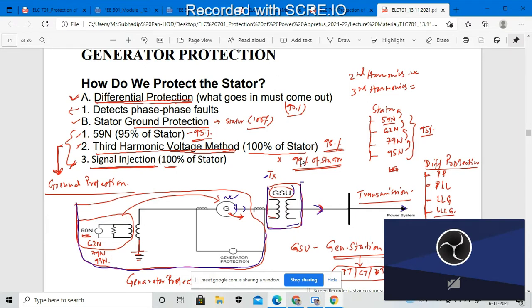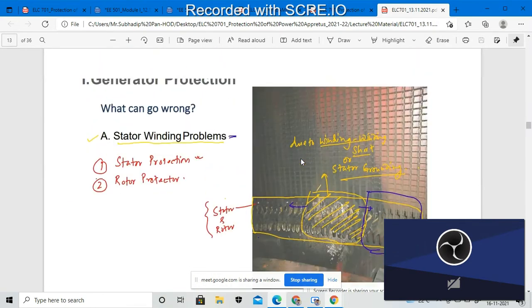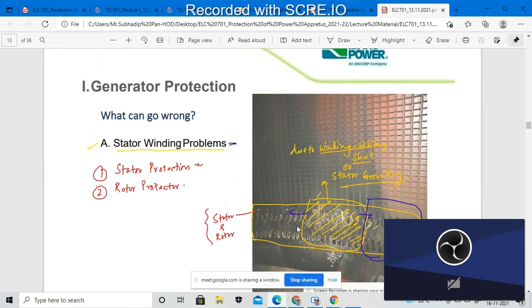In the previous lecture, we discussed generator protection. How could I protect the stator segment? We discussed some of the ground protection, that means stator ground protection, and what differential protection we adopt in the stator segment. And what the different aspects of generator protection inside the stator segment are. We will identify where the stator fault will be found, and what problems will arise inside the stator segment.